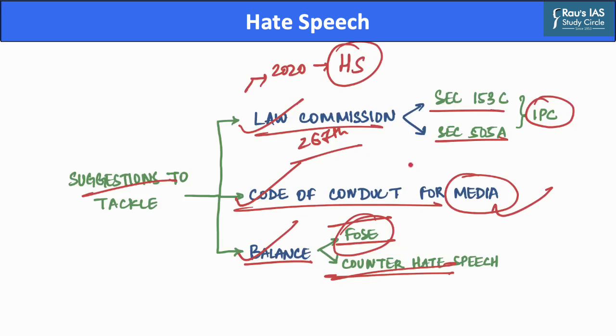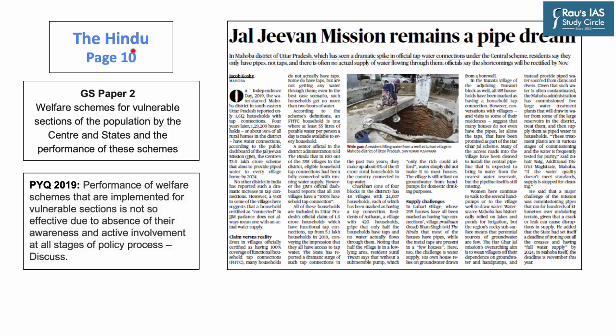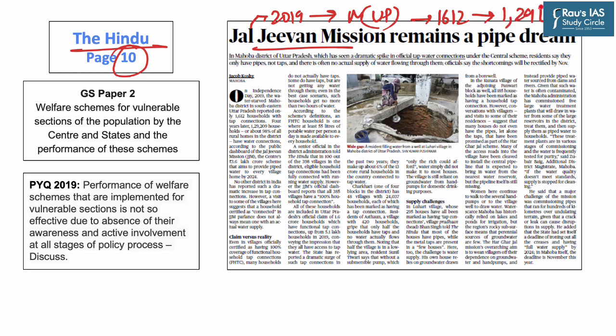Now, this was all for today's discussion on hate speech. Moving on to the last article of the day, which appeared on page 10 of today's The Hindu newspaper. This article highlights that on Independence Day of 2019, the water-starved Mahoba district of Uttar Pradesh had only 1,612 water connections. Whereas four years later, the number of water connections has reached more than 1.29 lakh in total.